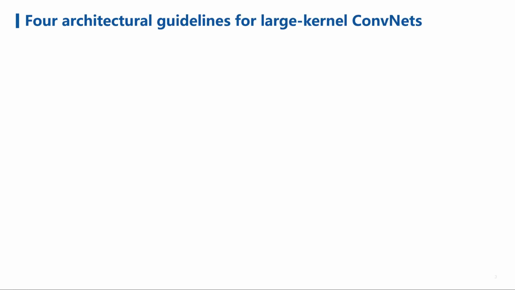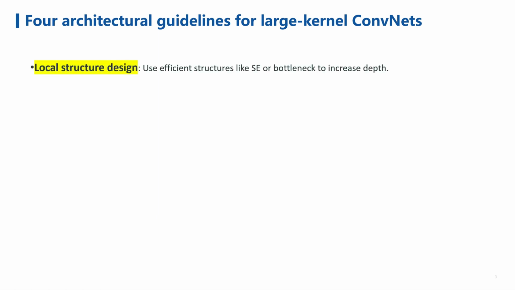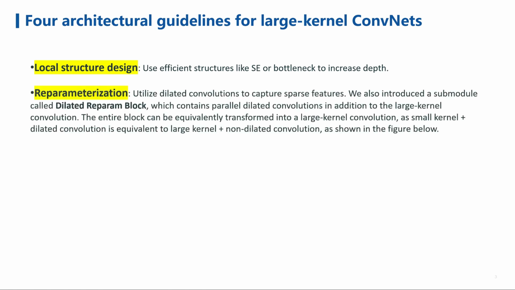Our approach includes 4 key architectural guidelines for large-kernel ConvNets. The first is the local structure design. We use efficient structures like SE or bottleneck layers to increase depth and improve performance. And the second guideline is on reparameterization. We utilize dilated convolutions to capture sparse features. This includes a submodule called the dilated reparam block, which contains parallel dilated convolutions alongside large kernel convolutions. This block can be transformed into an equivalent large kernel convolution, as illustrated in the figure below.